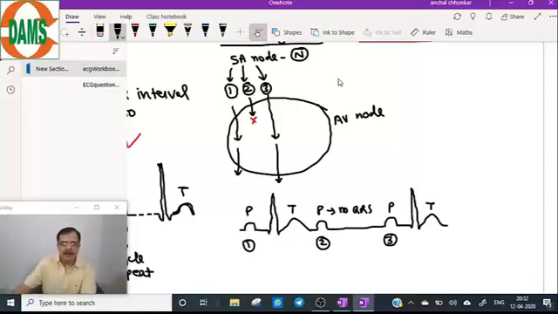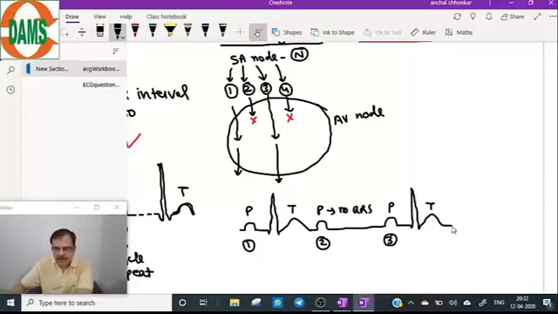Now, number four is suddenly blocked in the AV node. So first will be transmitted to ventricle, second will not be transmitted, third will be transmitted, and fourth gets blocked.